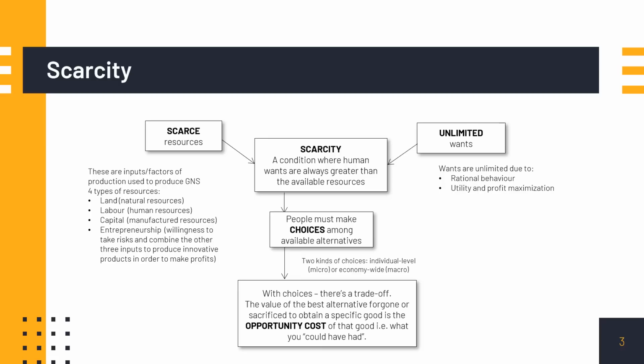Trade-offs are basically, what it means is we need to sacrifice something in order to get a certain product or goods and services or experience. In other words, when there's trade-off, there exists opportunity cost. What is opportunity cost? It's basically the value of the best alternative forgone or sacrificed in order to obtain a specific good. In other words, when we made a choice to buy product A, products B, C, D, and others are all forgone. In other words, those are what you could have had instead of the choices that you selected.